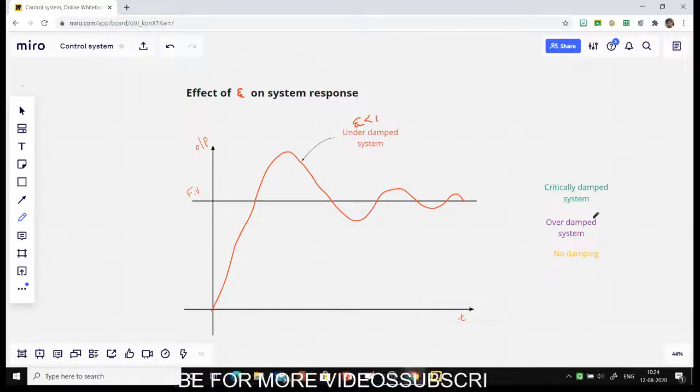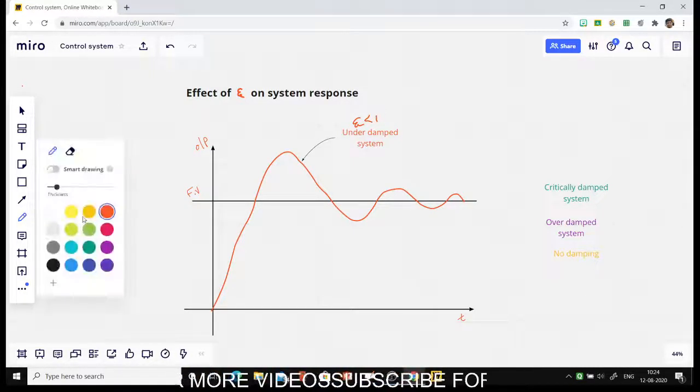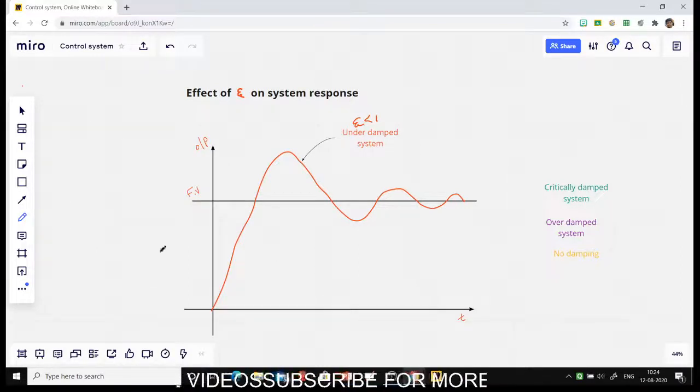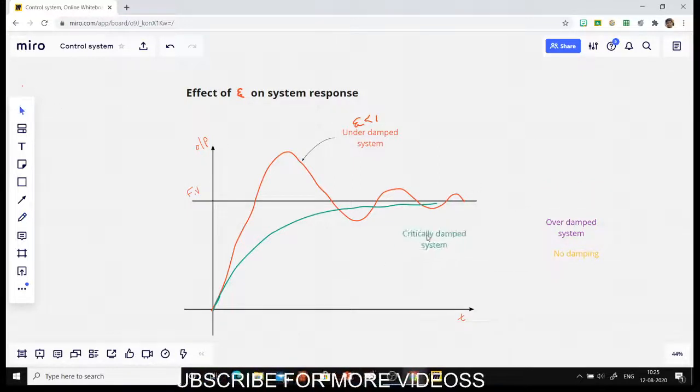So whenever zeta is less than 1, the system will always overshoot the final value and then settle down after some time period. Okay, for a critically damped system there will not be any overshoot. The system will go up to the final value and it will try to reach the final value. So this is a critically damped system where your value of zeta is equal to 1.